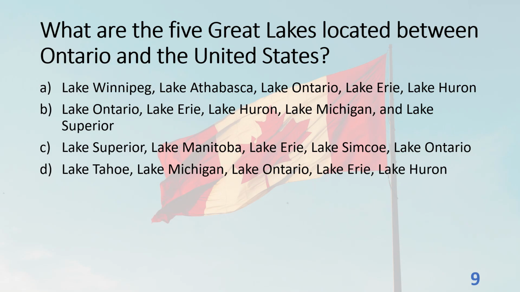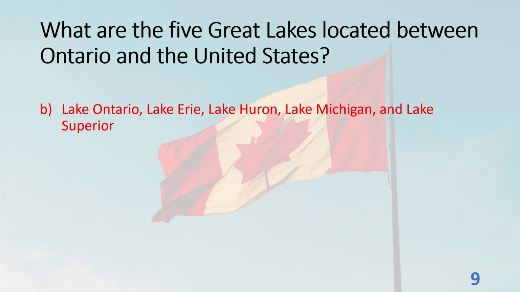C. Lake Superior, Lake Manitoba, Lake Erie, Lake Simcoe, Lake Ontario. D. Lake Tahoe, Lake Michigan, Lake Ontario, Lake Erie, Lake Huron. The answer is B. Lake Ontario, Lake Erie, Lake Huron, Lake Michigan, and Lake Superior.